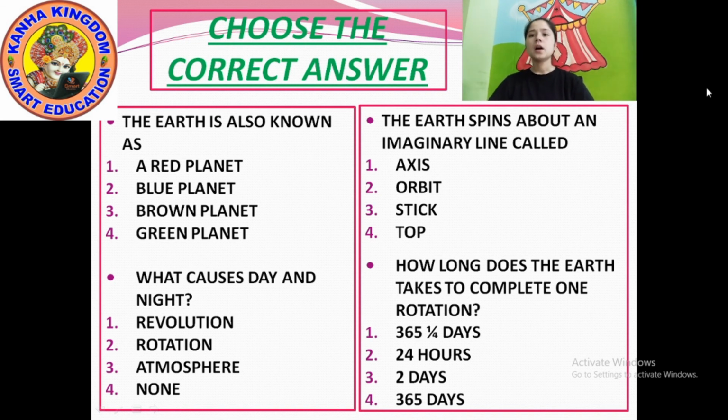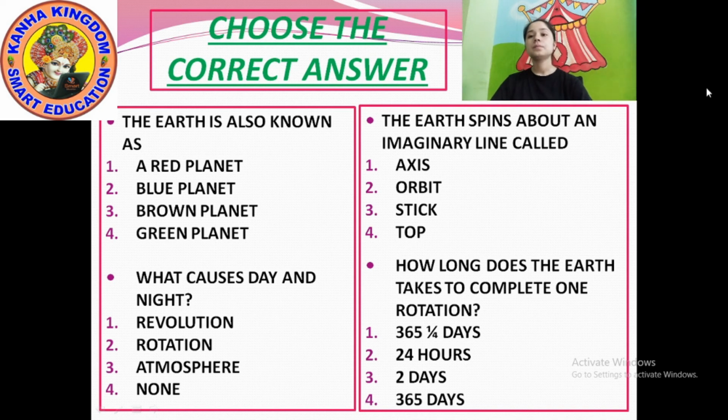Write down, how long does the earth take to complete one rotation?